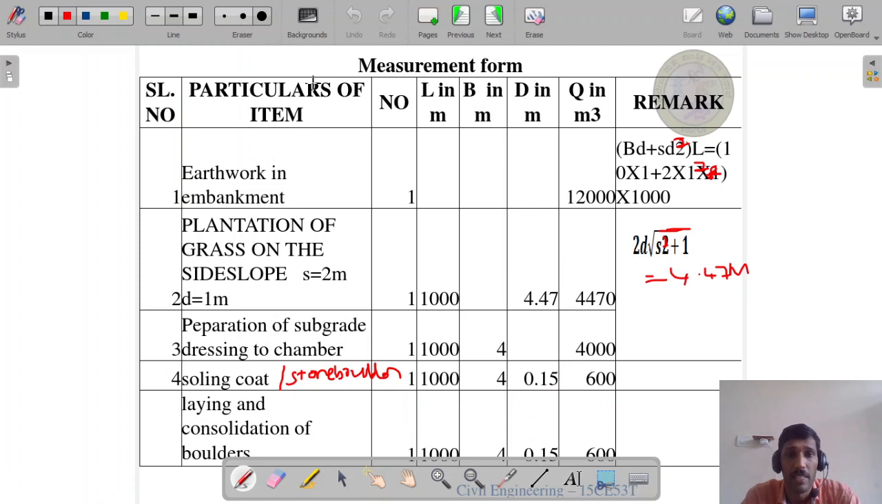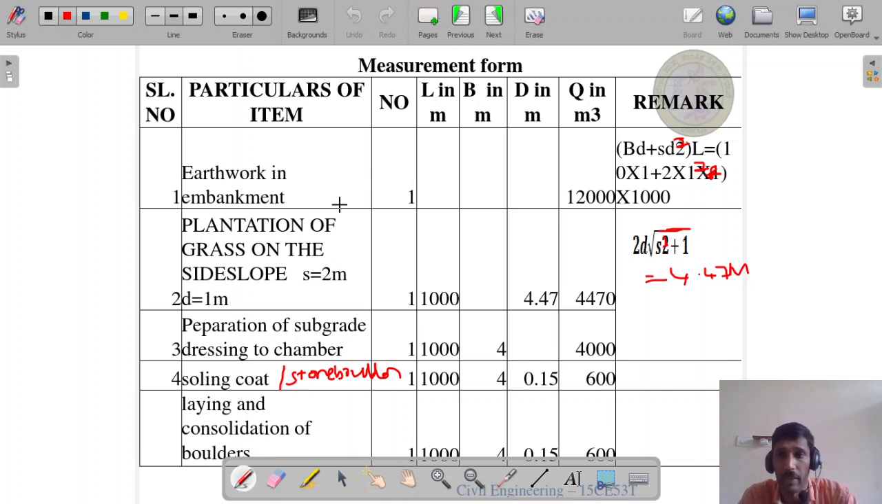Okay, now we will calculate all the quantities in measurement form. Here the measurement form consists of serial number, particulars of item, number, length in meter, breadth in meter, depth in meter, quantity in meter cube, and remark column. Now first